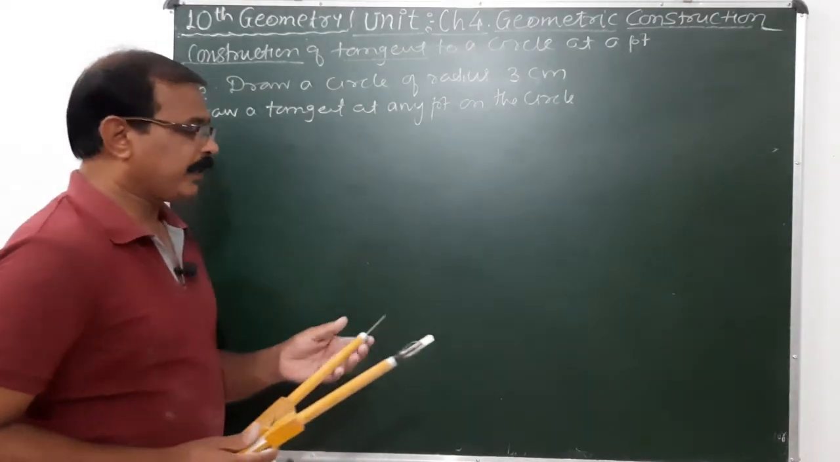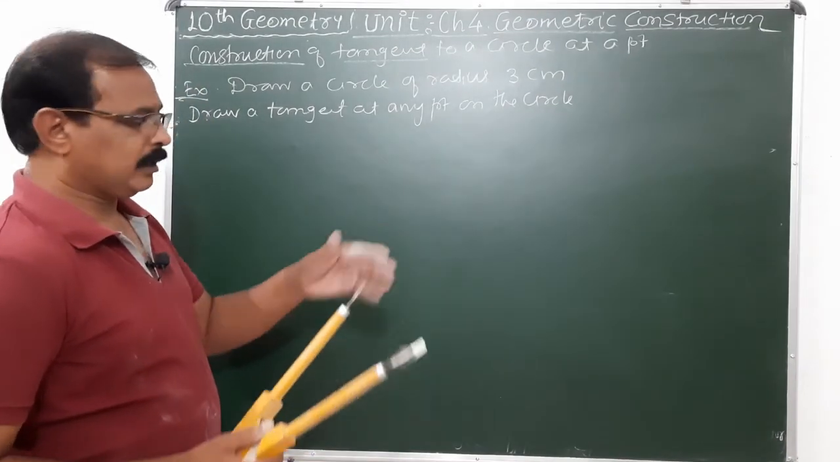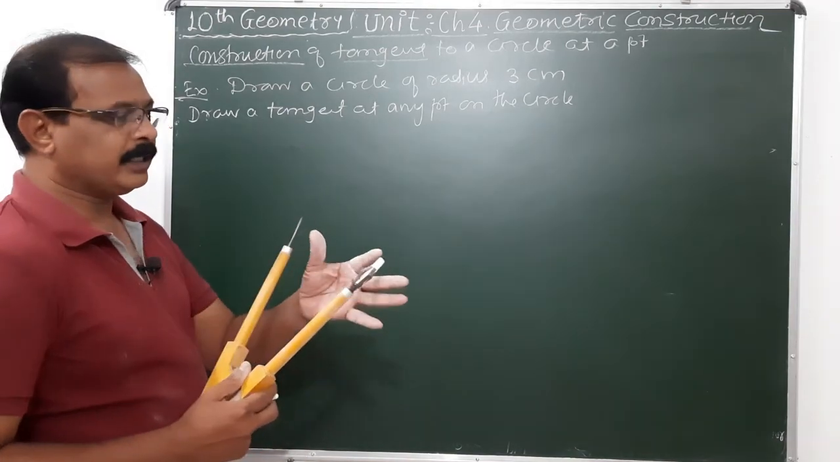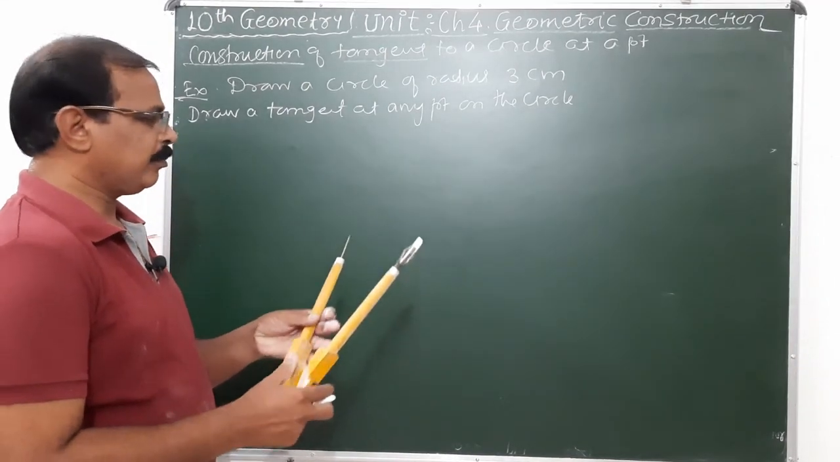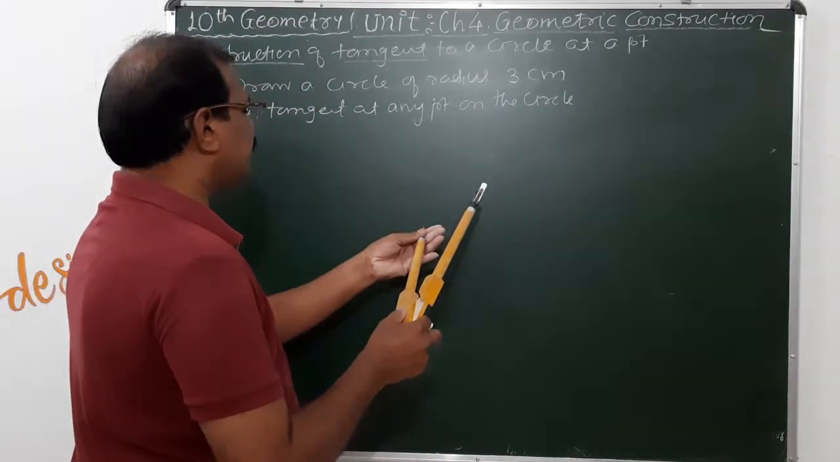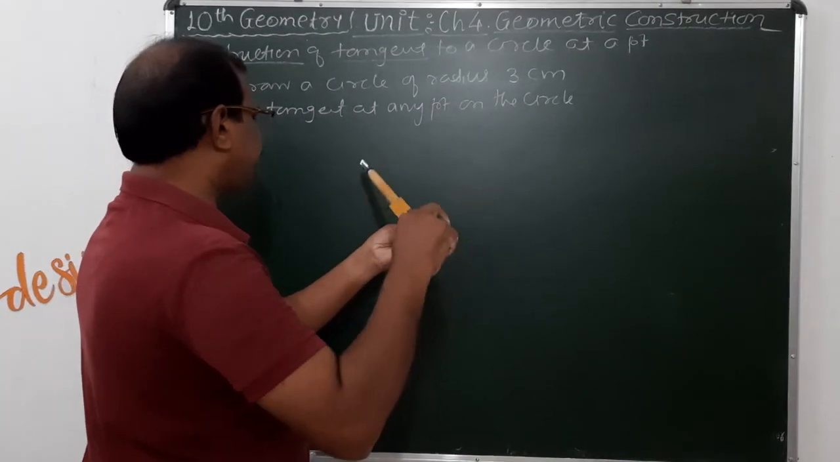फॉर दॅट हिअर वी हॅव टू टेक a compass here having a radius 3 centimeter. I take here the compass having radius 3 centimeter. Draw a circle.